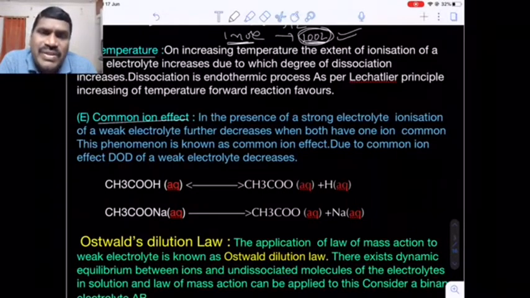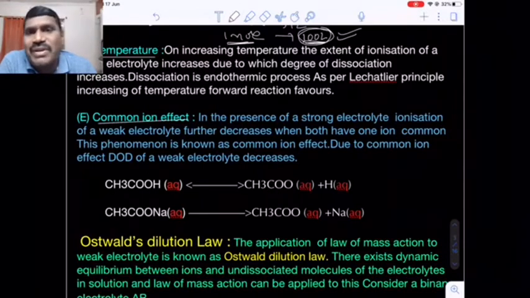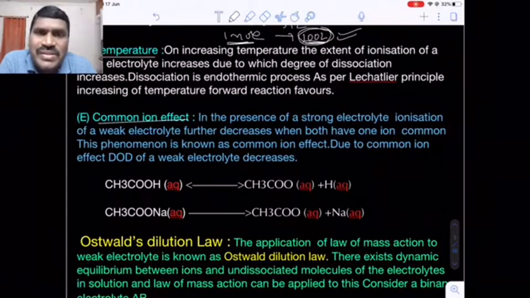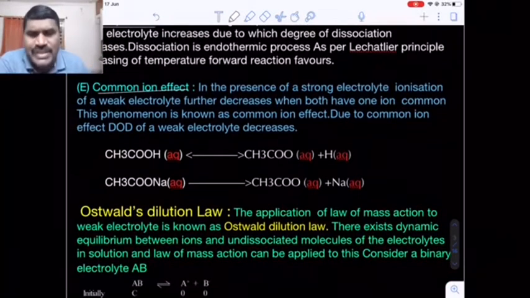So in the presence of a strong electrolyte, the ionization of a weak electrolyte further decreases due to the presence of one common ion. We know, as per Le Chatelier principle, with an increase in the concentration of the products, the equilibrium shifts in the reverse, that is the backward direction. That means if one of the ions is common, the product concentration increases, so the equilibrium will favor the reverse direction. When the equilibrium favors the backward direction, unionization, undissociation is favorable, which means the alpha value decreases. Because of the common ion effect, the degree of ionization or dissociation, alpha value, decreases.